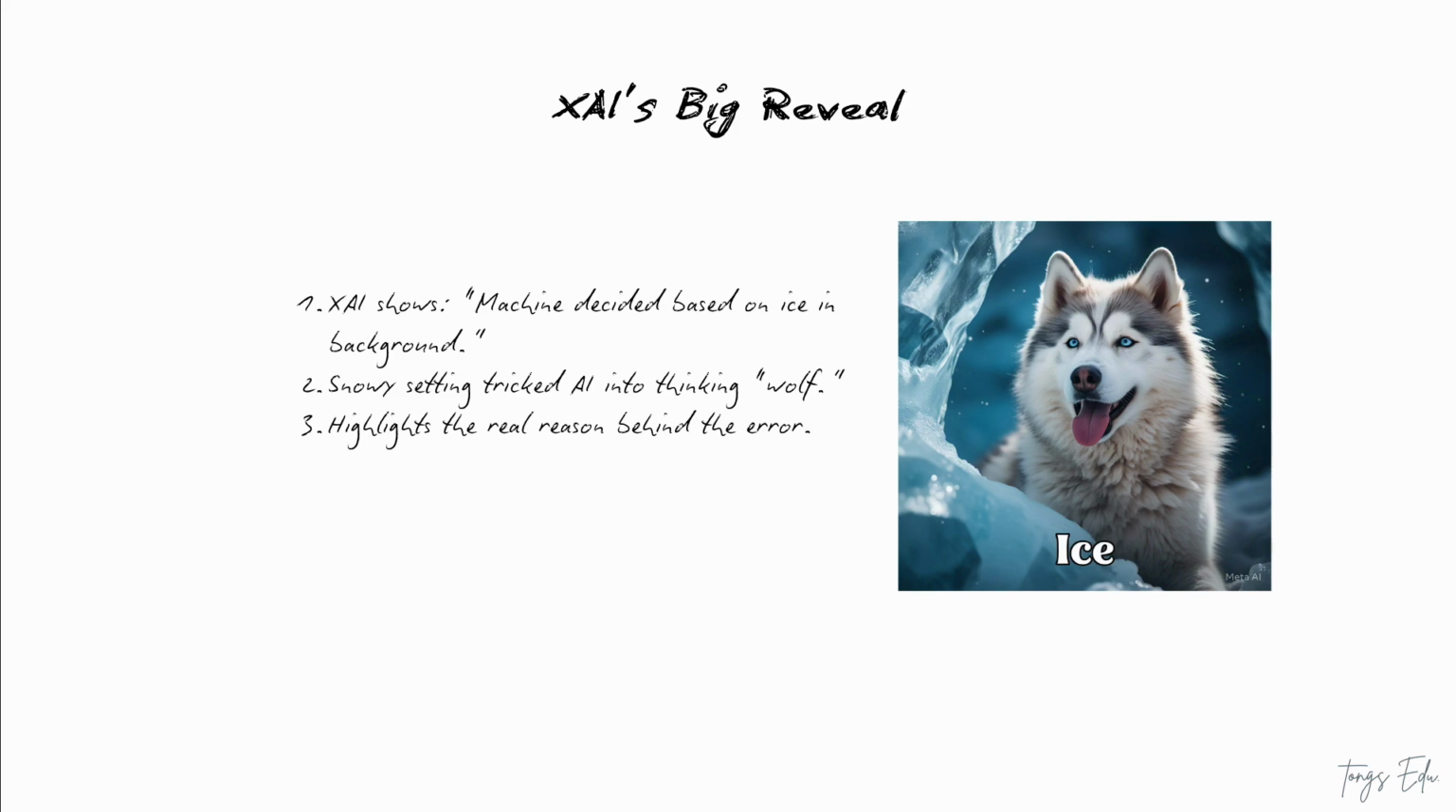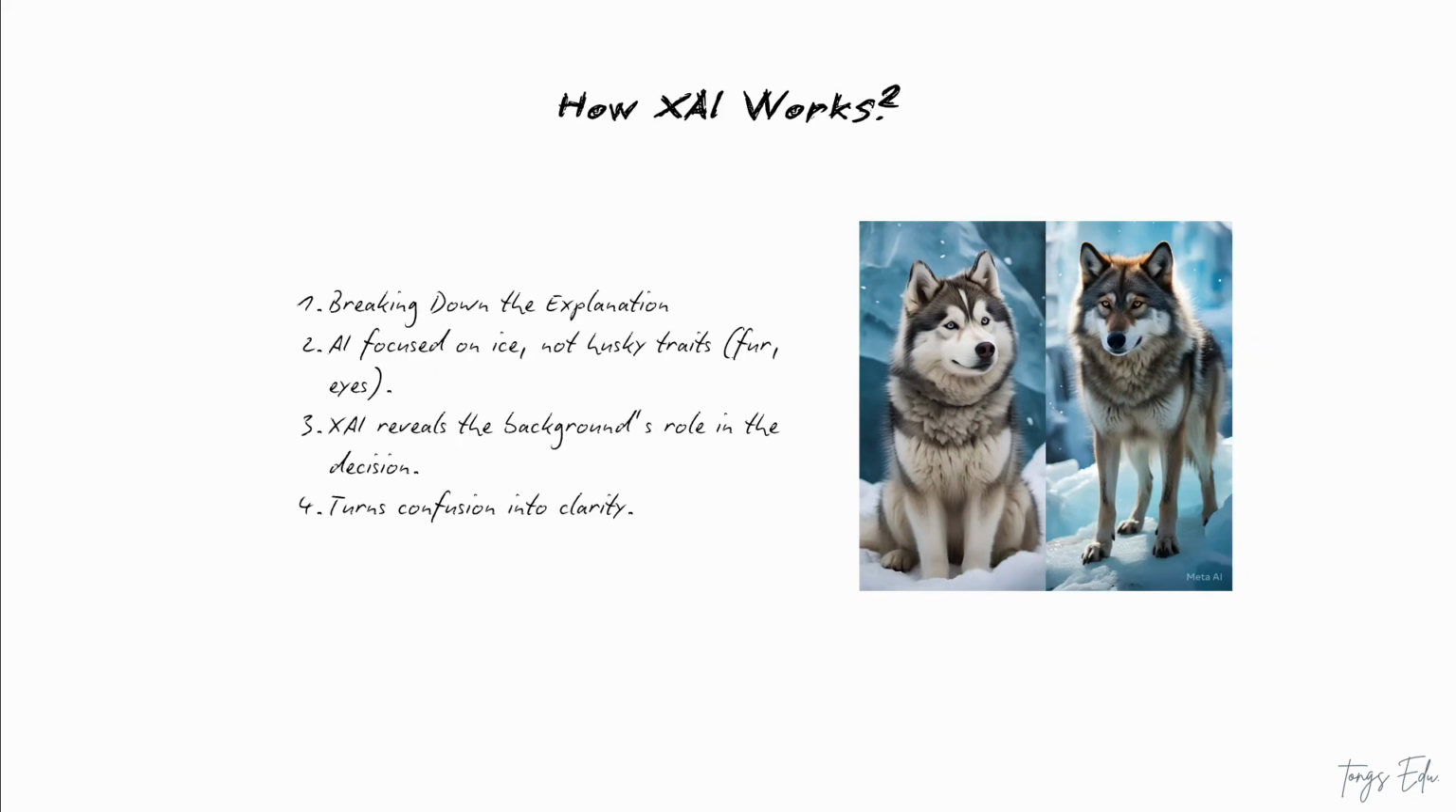The machine is making its decision based on the presence of ice in the background. That's right, the snowy, icy setting in the husky's photo tricked the AI into thinking it was a wolf, because wolves are often associated with snowy, wild environments, while huskies, though similar looking, are domesticated dogs. Let's break it down. The AI saw the husky's picture, noticed the ice and snow, and used that as a key factor to classify it as a wolf.